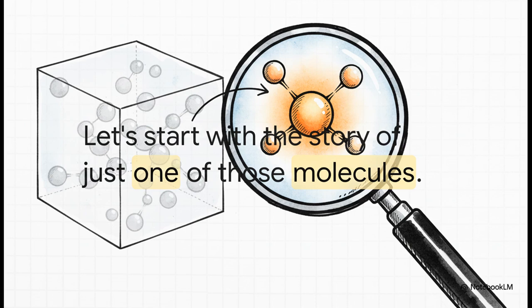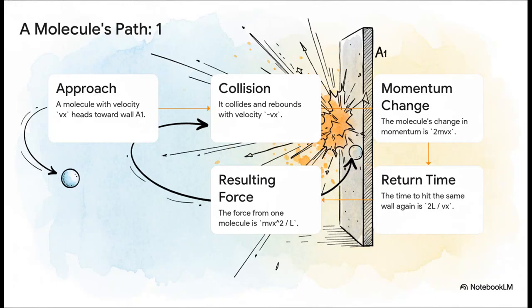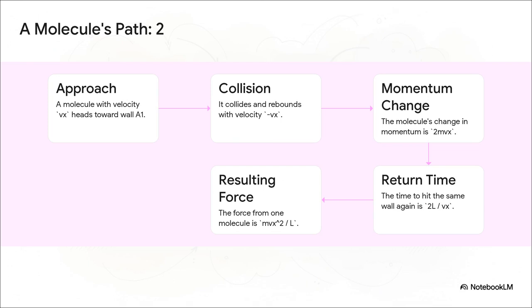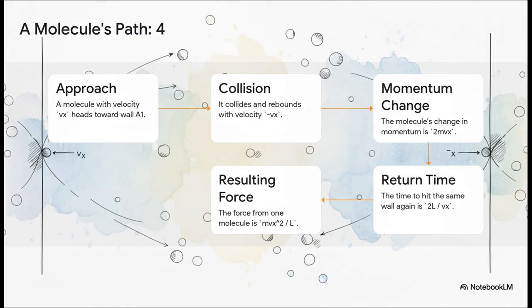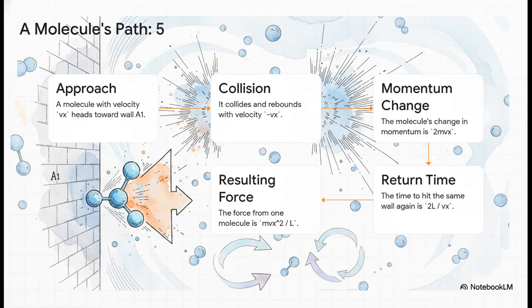To understand the whole crowd, let's just focus on one single molecule first. Okay, so here's our little molecule cruising along, heading straight for that wall. Bam! It hits the wall and bounces right back, a perfect elastic collision. And that little kick it gives the wall, that's it. That's the source of the force. It's got to go all the way to the other side and back before it hits again. Put that all together, and this is the average force from just that one particle.